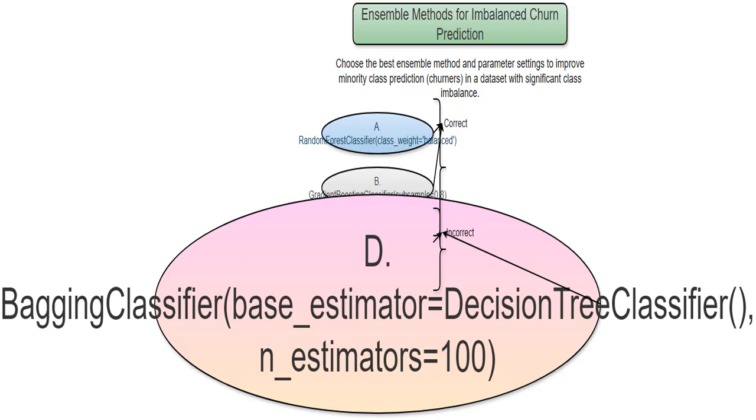Lastly, I have a bagging classifier using decision trees. While increasing the number of estimators, n_estimators equals 100, generally improves the model, bagging doesn't inherently address class imbalance. It's a good technique, but it doesn't directly tackle the imbalanced data issue. I don't think this will improve predictions of churners.